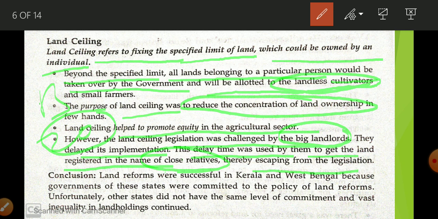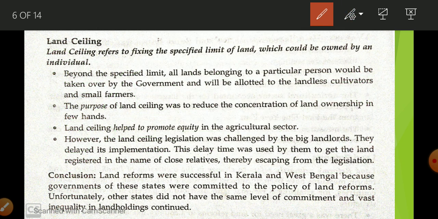When he comes to know about the land ceiling, he knows that he is having 10 acre extra land with himself. So when there is delay in implementation, he registered this 10 acre land in the name of his sister or brother. In this way, the same family is going to have ownership of this 20 acre land, and its implementation is not going to be successful, okay.